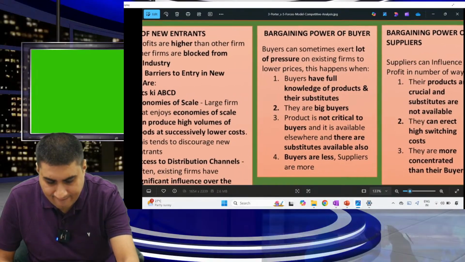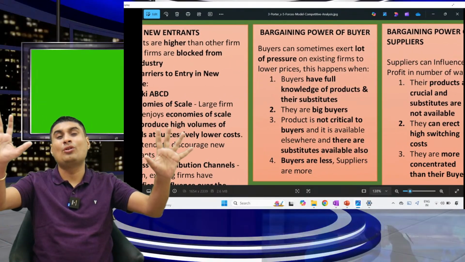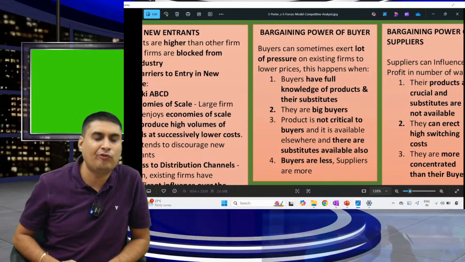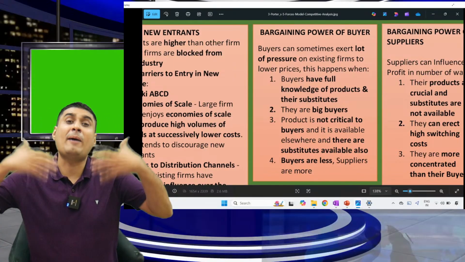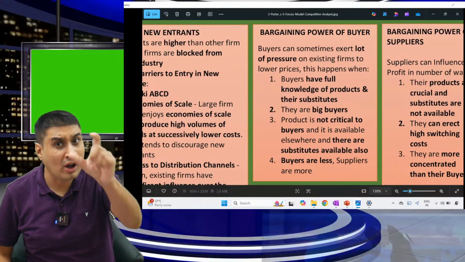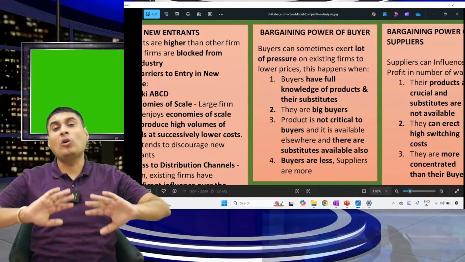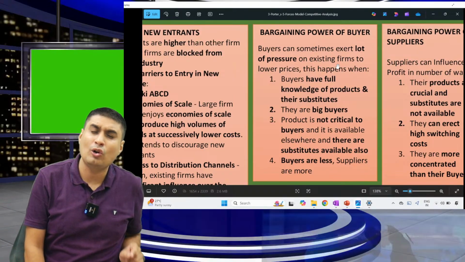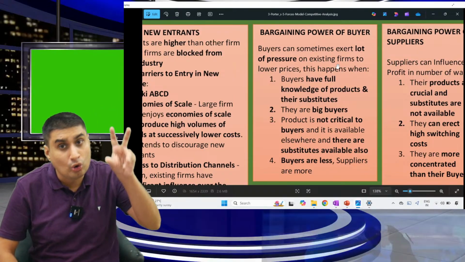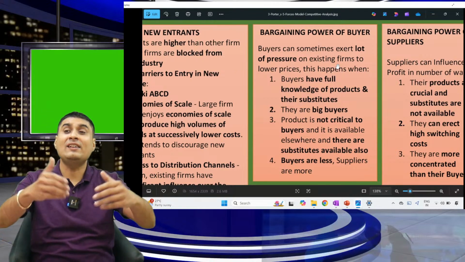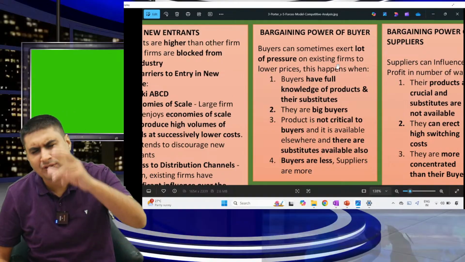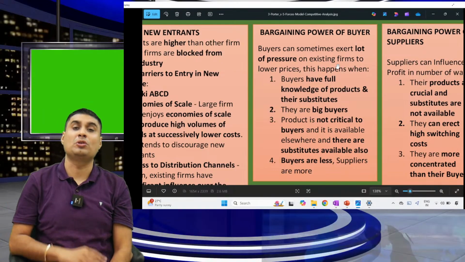Without seeing this you may know it, but still we will read. Bargaining power of buyer is the second force which we have to check. Tell me, when will the buyer have more power, and the seller less power? The buyer can exert a lot of pressure on the firm to lower the price. The buyer will have more power in four situations. First, the buyer has full knowledge about the product and substitutes.